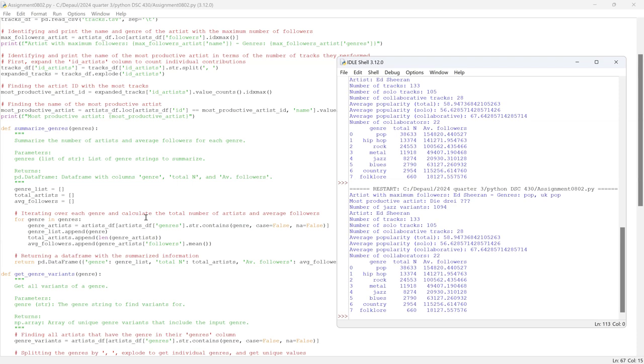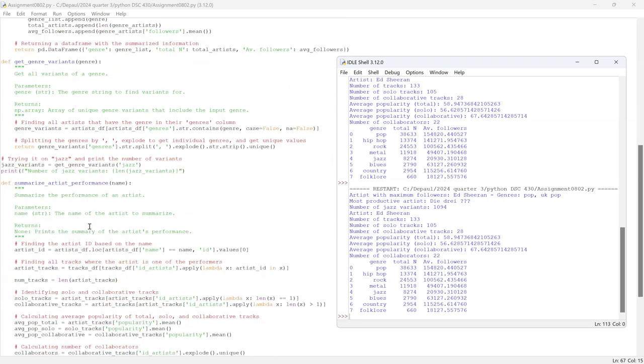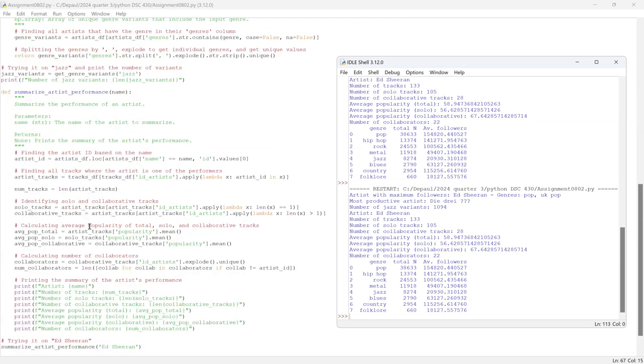Explain how you classify a track to be either solo or collaborative performance. Okay. So to classify tracks either solo or collaborative, I examined the ID artist column in the tracks dataset. This column contained only the IDs of the artists being analyzed. The track was classified as a solo performance. If the track ID artist column included multiple IDs indicating multiple artists, it will classify it as a collaborative performance.